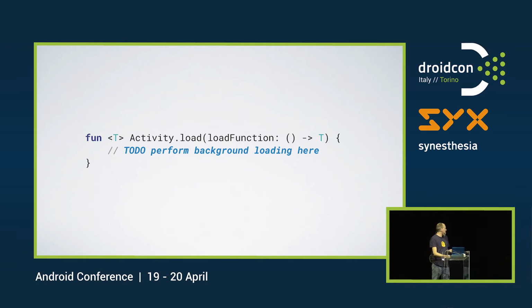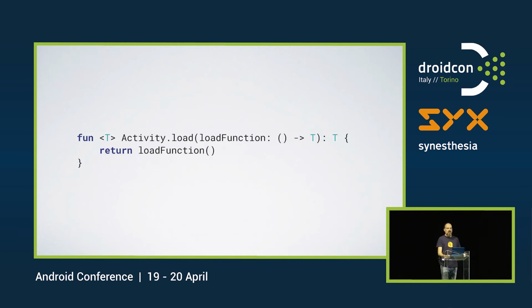Well, we start by saying, OK, just return that value. This won't work, because this is a synchronous call. So this basically doesn't do anything. So we need to make sure that we can delegate this over to the background. And that's where we use async. Now, our extension function on activity will instead return a deferred object.